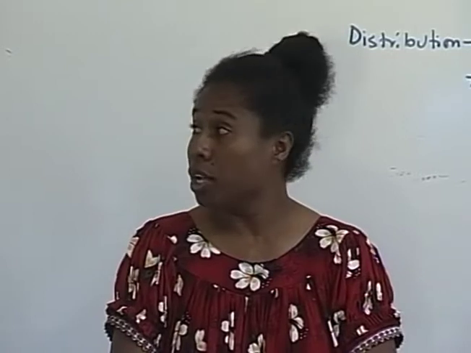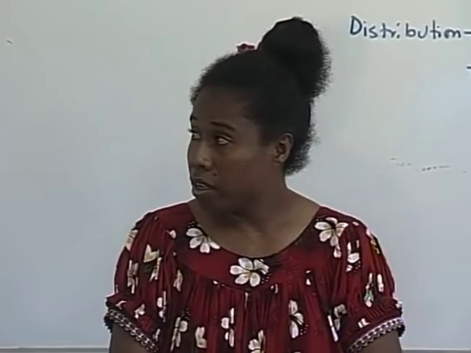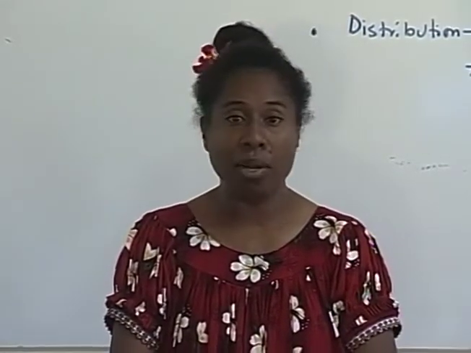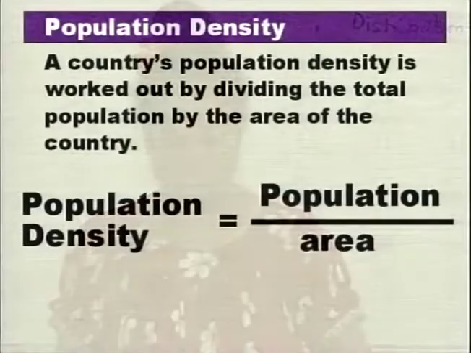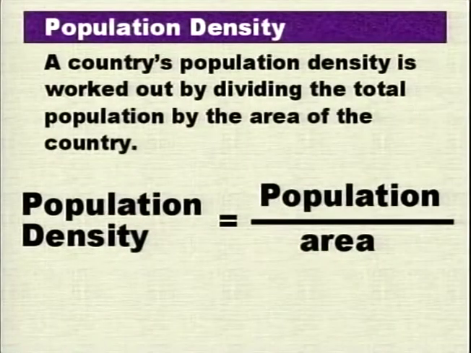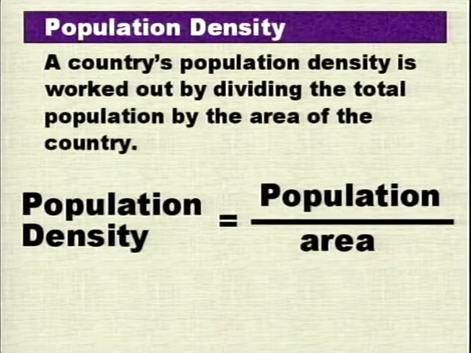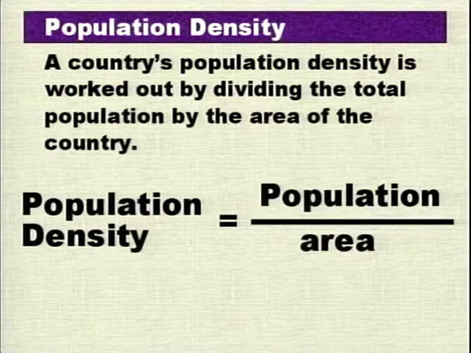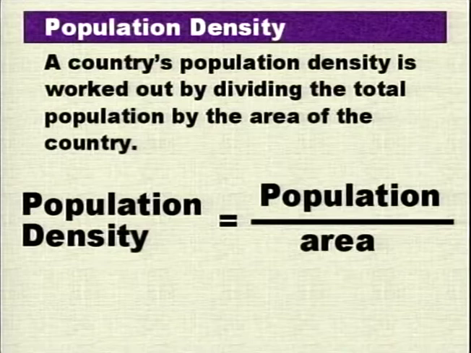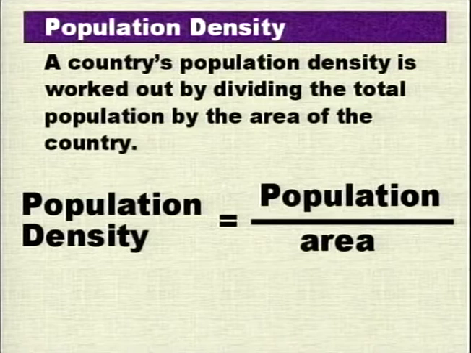For us to also remember the formula for calculating population density, you are required to make note of it. Population density is simply calculated, if you are asked to find or to calculate, by having the population of an area over the total land area. And if we do the calculations, then we should be able to come up with our answer, people per square kilometer.